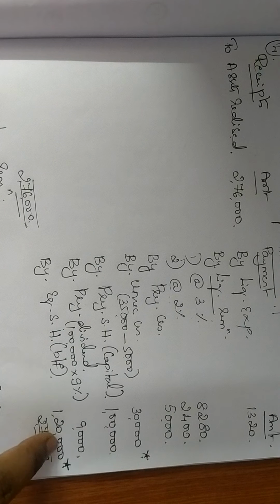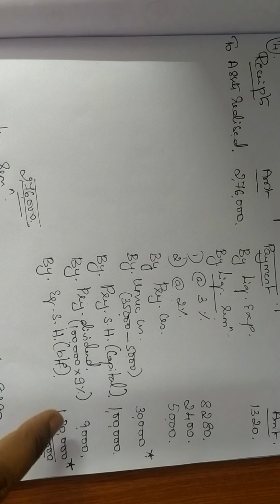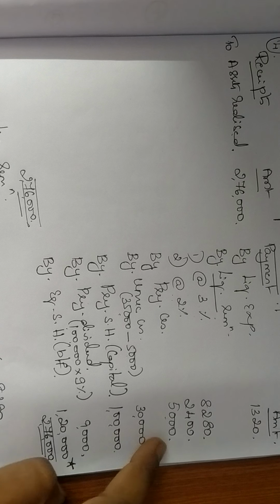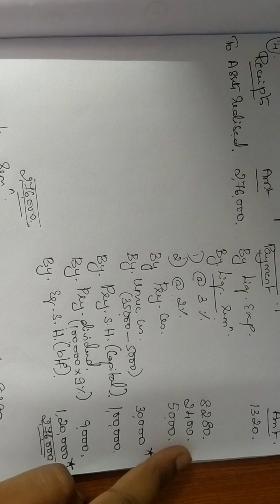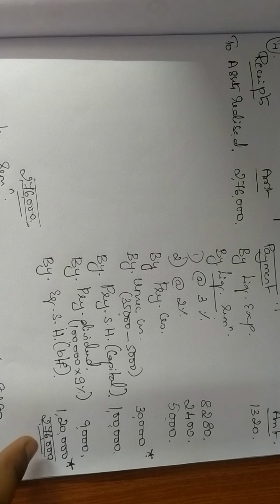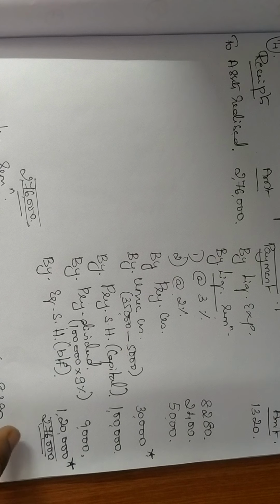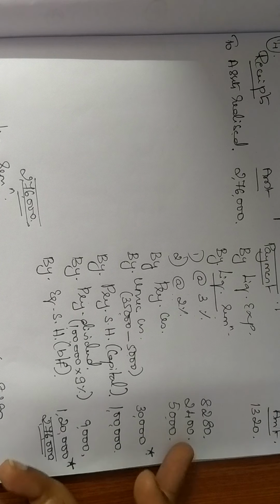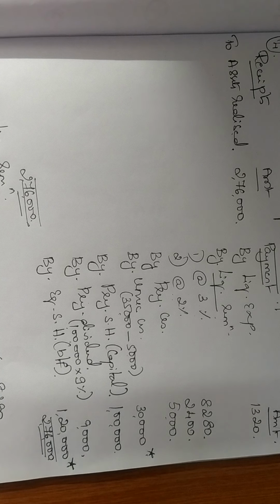Now obviously whatever you write here, that will be the balancing figure. Means out of 2 lakh, equity shareholders will get to pay only 1,20,000, because these are the first priority payment. After doing payment for all these people only, the remaining will be given for the equity shareholders. Okay. So if you have doubt, please get back to me and clear your doubt on the same day itself, because from this problem onwards we will have little lengthy means your problem will go up to your equity shareholders, so you should be clear in the calculation part. Okay, maybe another 2 or 3 problems you will understand the flow of it, but please make sure you have understood the problem and then write down in your notes.